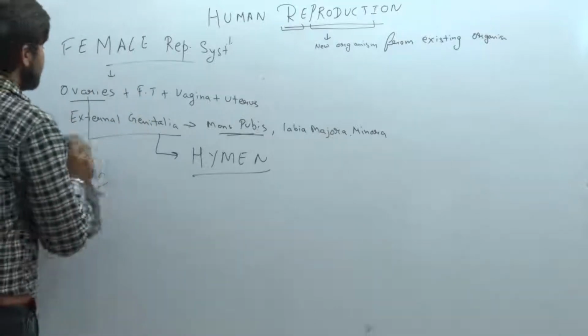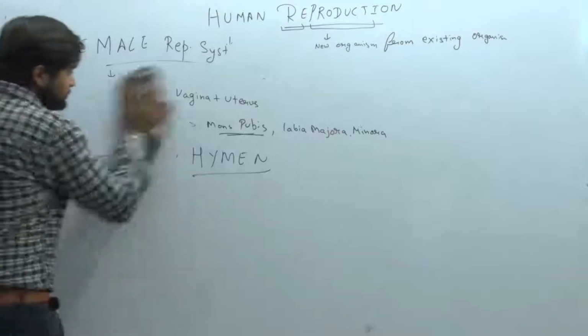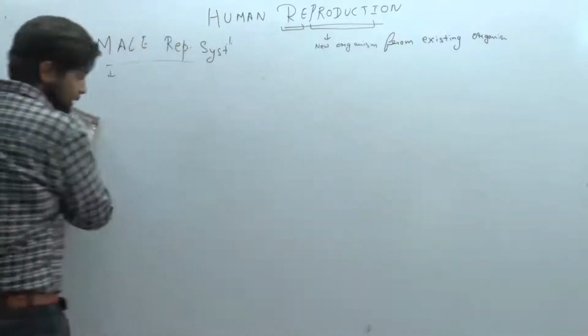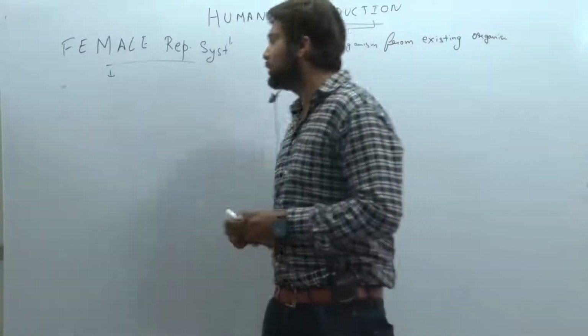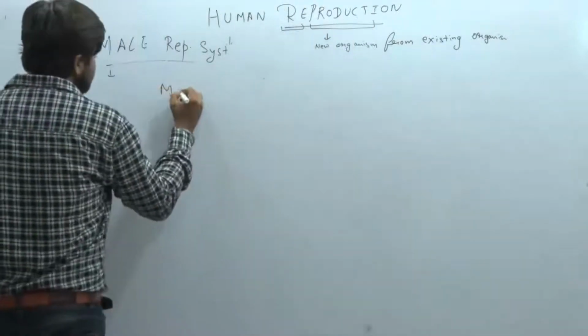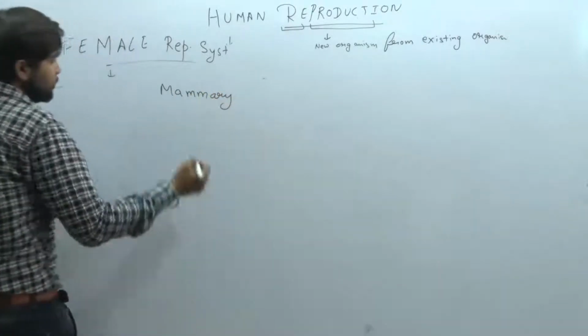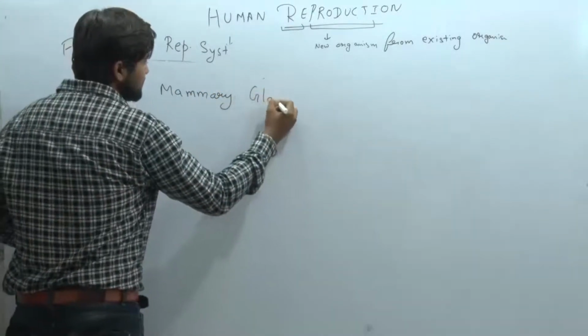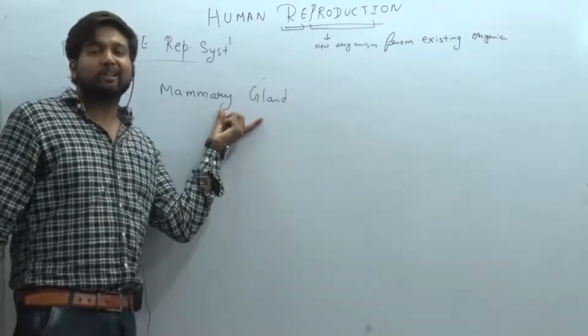There is one more thing in the female reproductive system. What is that? That is the mammary gland. Do you know what the mammary gland is? Open your NCERT. You will find a structure similar to the breast. What similar? It is the breast. That is the mammary gland.